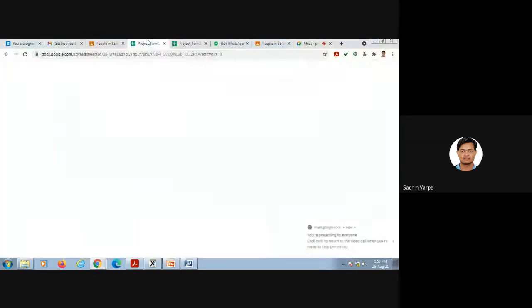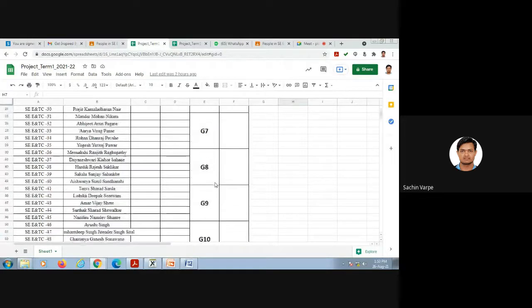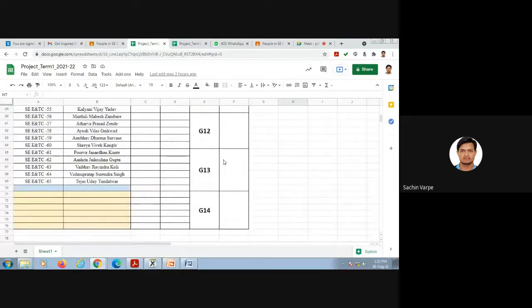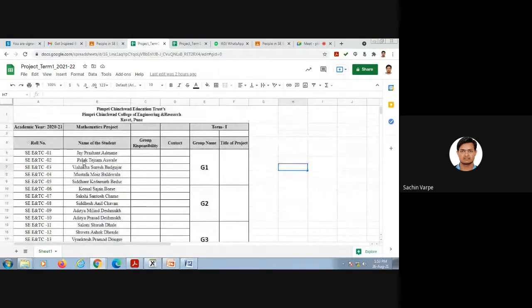So these many groups I've made, I think 13 groups, right? 5 members to each group, and this is according to the roll numbers. Now you don't have any choice for the group selection, remember. The only thing you need to do is select a group representative from these 5.